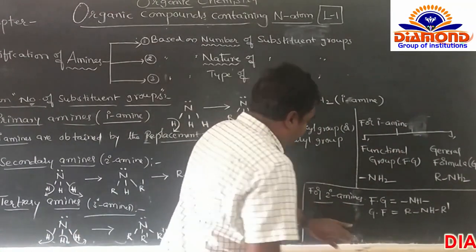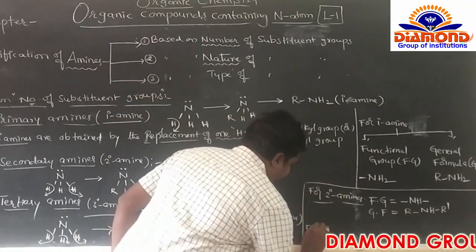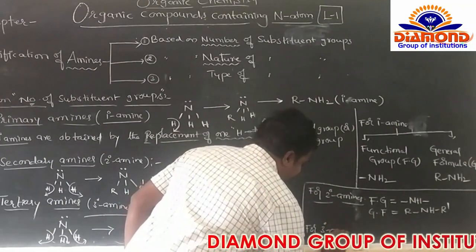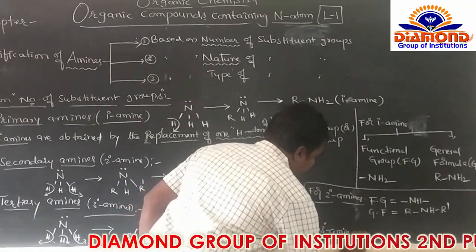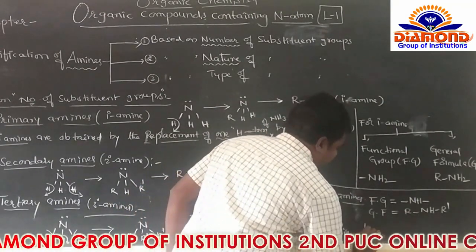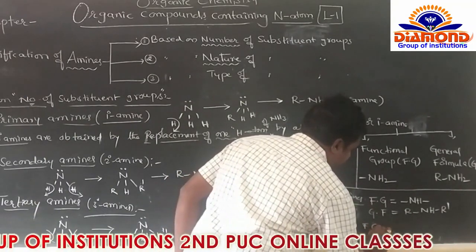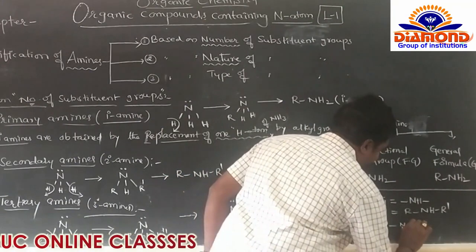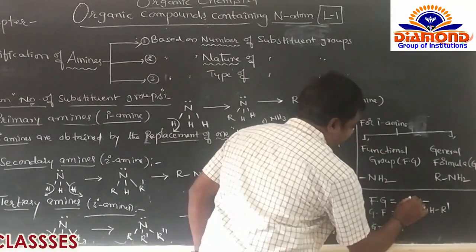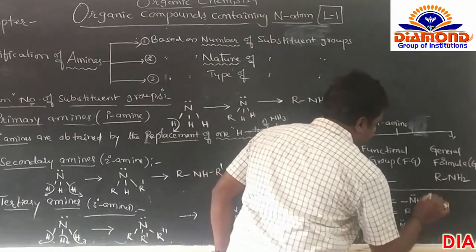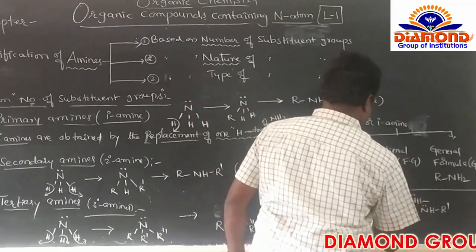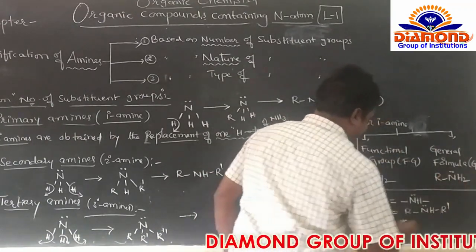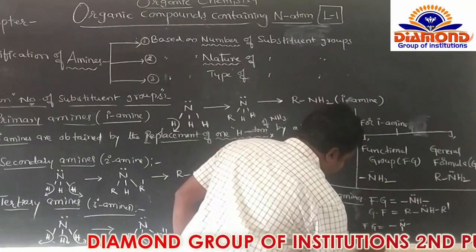Then what about the tertiary amines? So here for tertiary amines, what is the functional group here? The functional group belongs to only N. And what is the general formula?